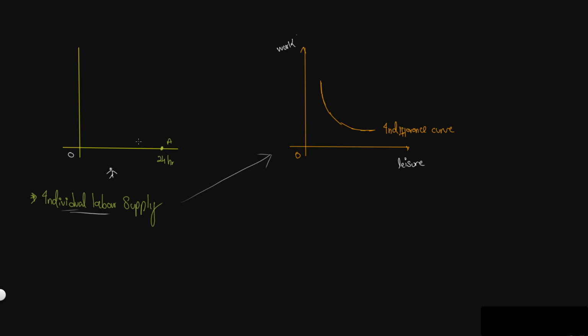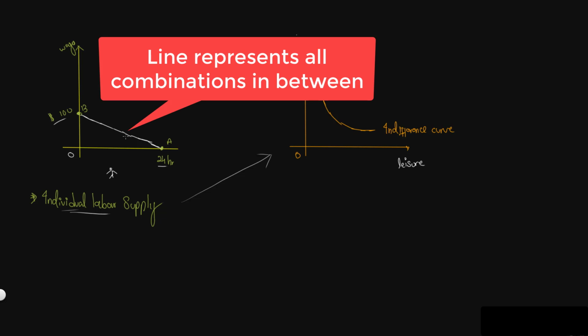Or alternatively, you can, let's say, take an employment, and let's say that in this situation, that would give you an income of $100. Let's say this is $100, and if you were to work all day, you might achieve $100 of your work. In classical economics, you can either have fun all day, 24 hours a day, or you can work all day and make some income, or maybe you can have some combinations in between.